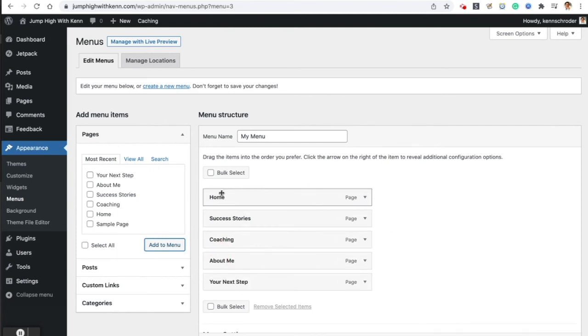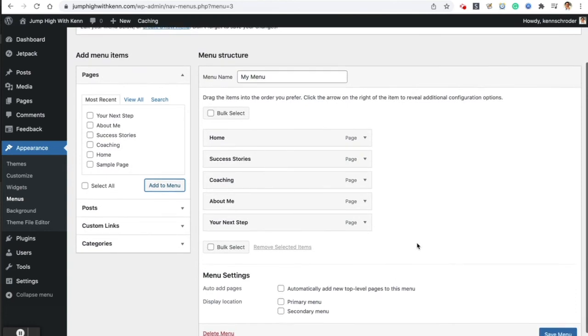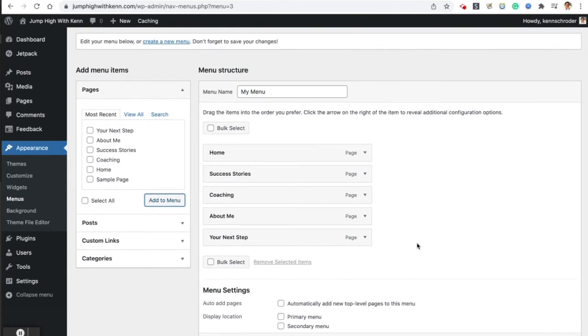So basically the story goes, your homepage will tell people what you do, start getting them familiar with who you are and what you're about. Success stories says, okay, here's some people that I've worked with and the success I brought them. And then the coaching page is, here's how I work. And then it goes into, okay, well, now let me tell you a bit about me. And then finally, take the next step and let's have a call to see if we should work together. Okay, so that's basically the story I like, and I like this format. I've seen about me first. Yeah. You can do it how you like.